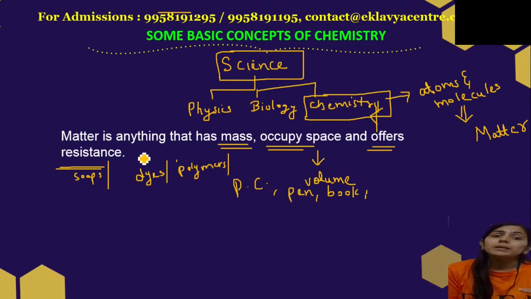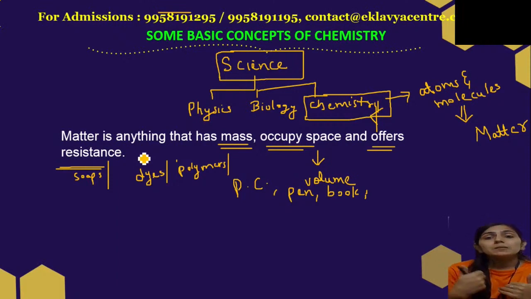Soaps and detergents are made up from chemicals. What are dyes? Dyes are used to color food, to color cloth and everything. So dyes are made up from chemicals. Polymers like nylon, we are wearing synthetic clothes, right? Fiber, so they are examples of polymers. So we are using chemistry in our day-to-day lives.